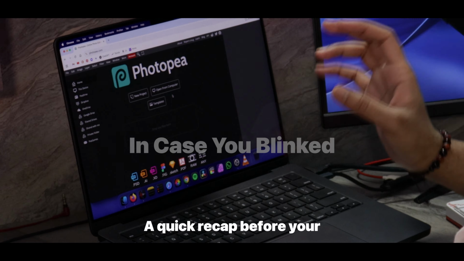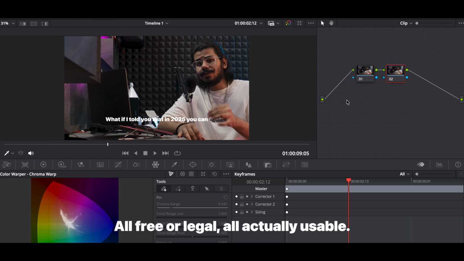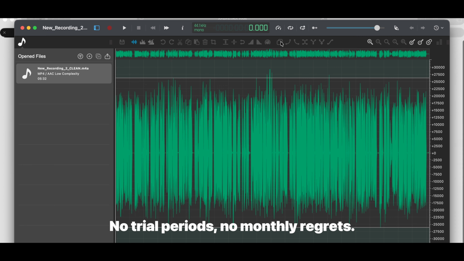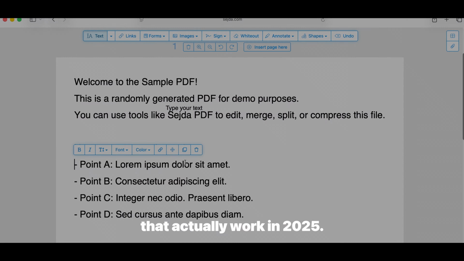A quick recap before your brain explodes with value. All free, all legal, all actually usable. And hey, no more trial expired messages at 2 AM. No trial periods, no monthly regrets. Just free, legal tools that actually work in 2025.